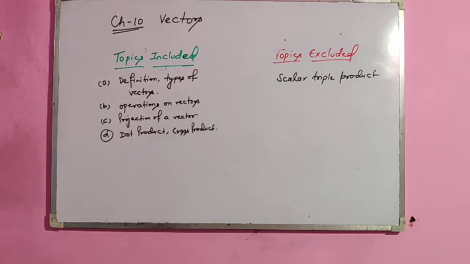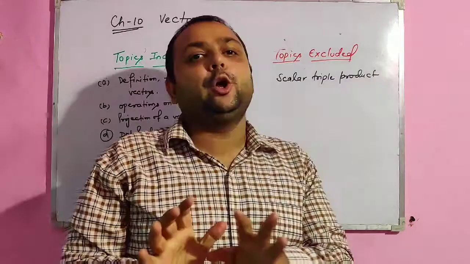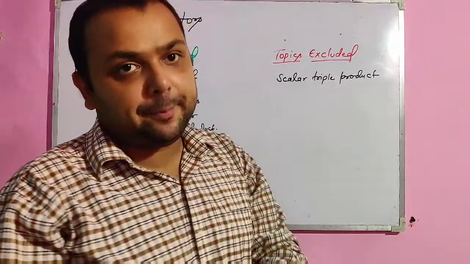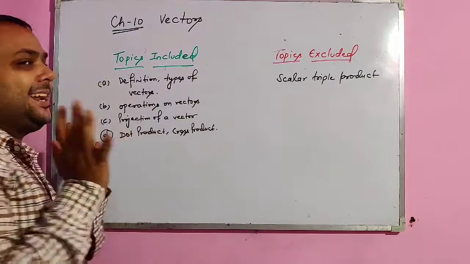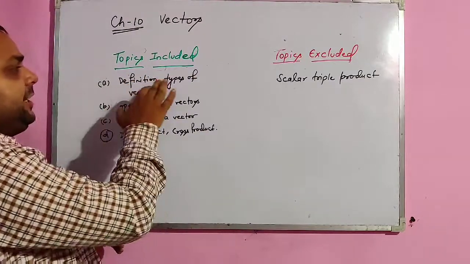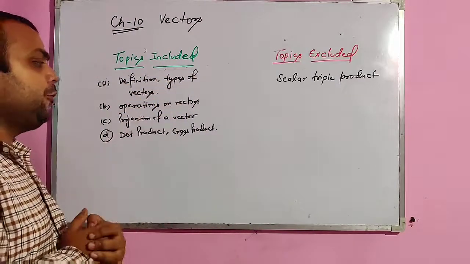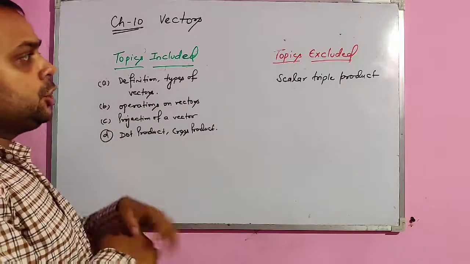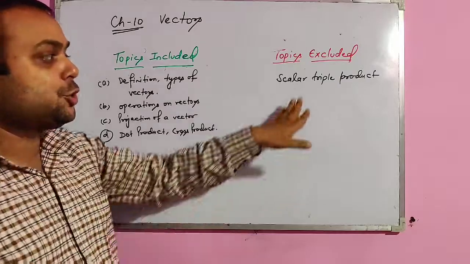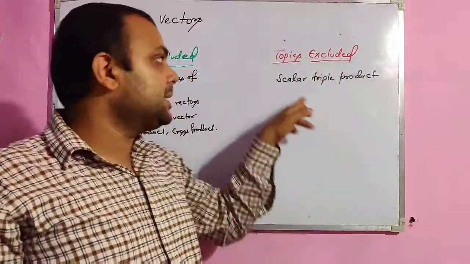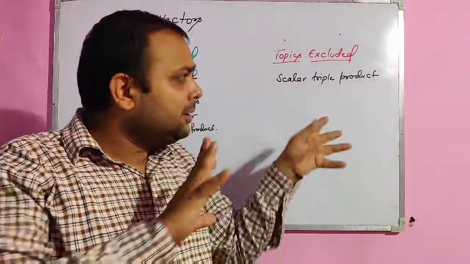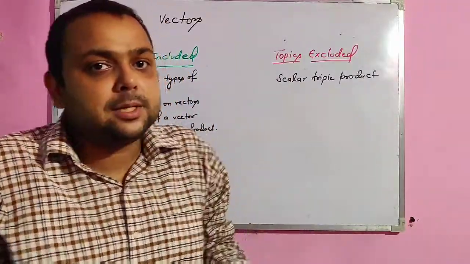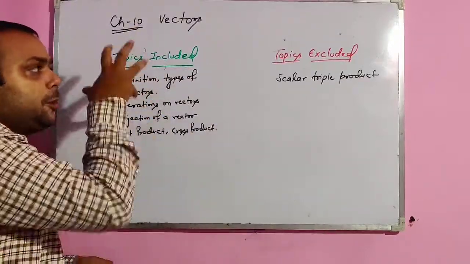In chapter number 10, vectors, the only topic that is excluded is scalar triple product, which is a supplementary topic of this chapter, and the remaining topics are as it is intact, which is the definition, types of vectors, operation on vectors, projection of a vector, dot product and cross product. So you should practice all these, and you should not focus very much on the scalar triple product, but you should just read out this topic and try to solve few questions for your understanding purpose, but you should keep a focus on these topics first.